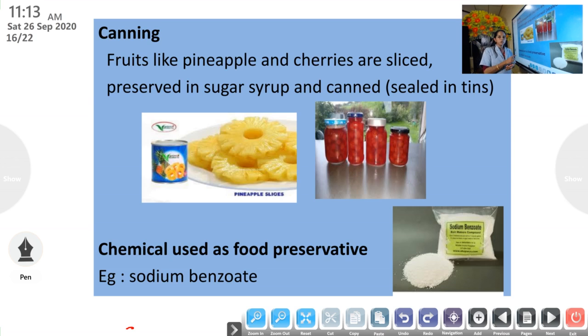Have you eaten this? We usually get canned pineapple in sliced form, in round shape. Then there is a chemical used as a food preservative. A lot of examples are there. For you, only one example is given, that is sodium benzoate.